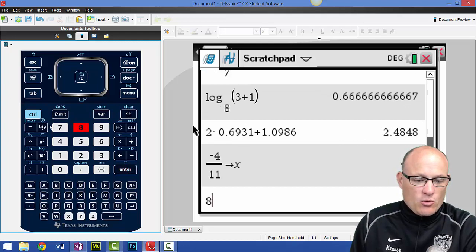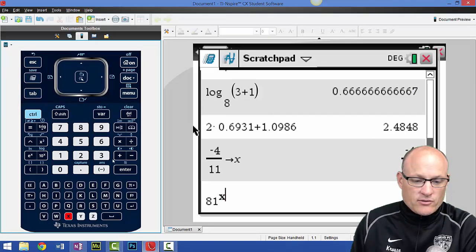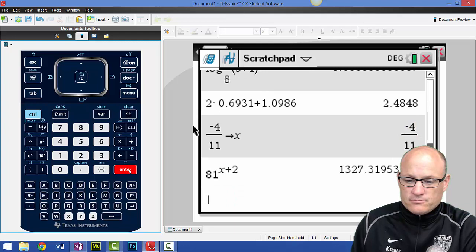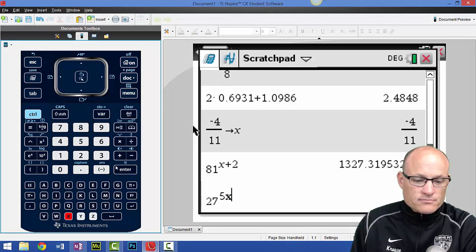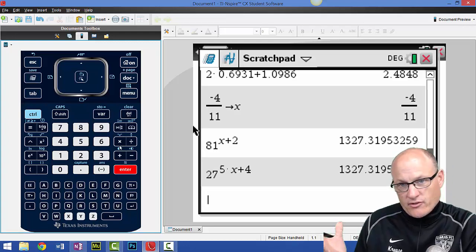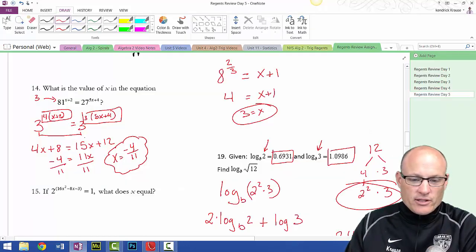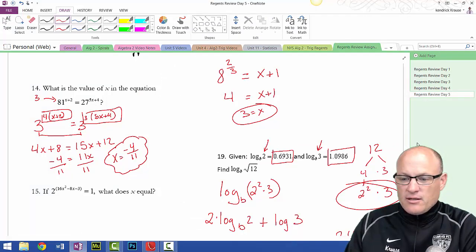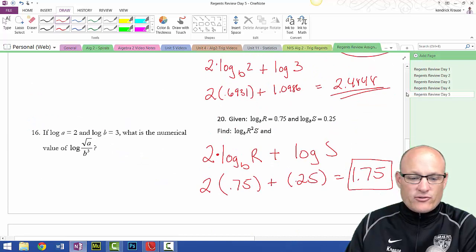So I'm going to take 81 raised to the x plus 2. Hopefully if I did it right, I'll get the same as 27 raised to the 5x plus 4. Ridiculous answer, yes. The right answer, also yes. Whew, man, I thought I made a mistake. That's a weird answer. So, easy way to check it, just plug it in. By the way, kids, I'm not going to lie, maybe a third of this test can be strictly done using your calculator, and there are so many opportunities to check your work.